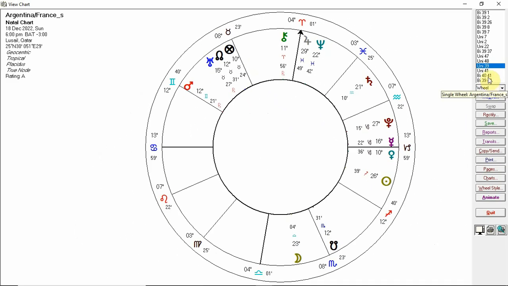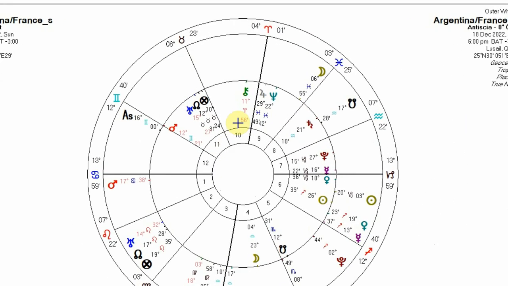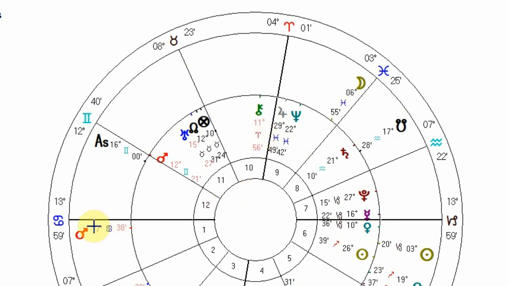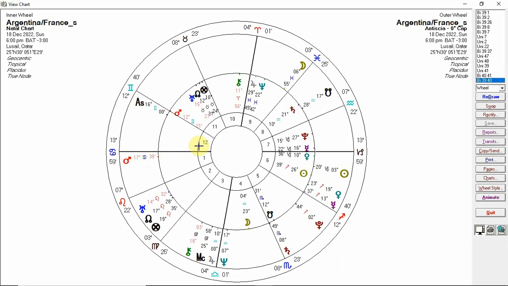And if we look at the Antiscia positions, we can see that Mars here is in the first house. It does rule the 10th. It's outside that 3-degree area, so we can't really include that either. Now, if the game does start a little bit later, it will push Mars up. We'll push these two closer together. However, Venus will move further away. So it's probably a minor benefit for the ascendant team.